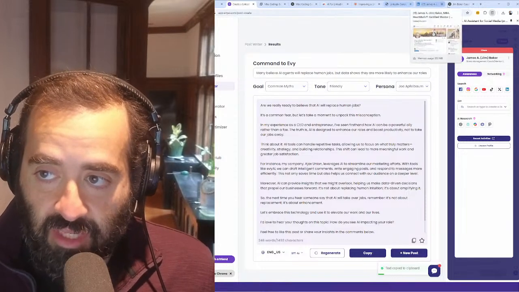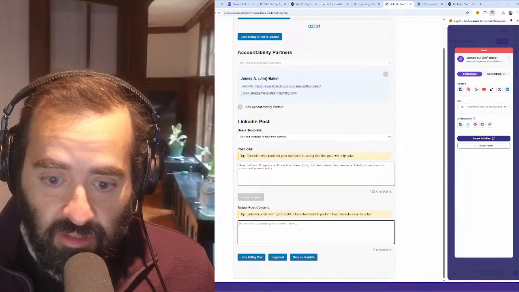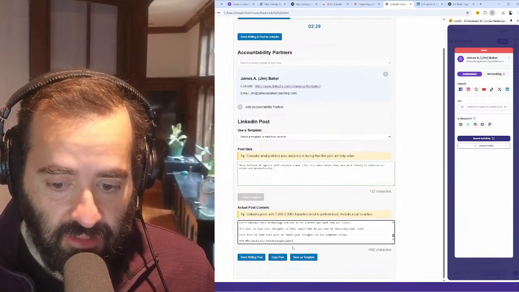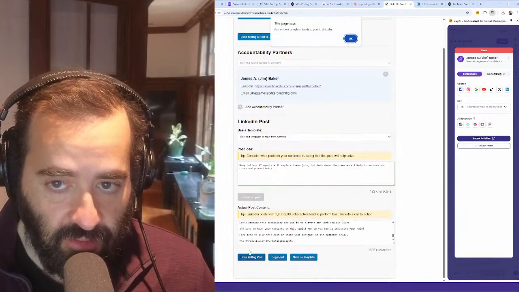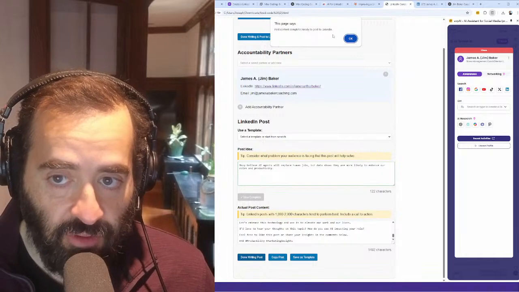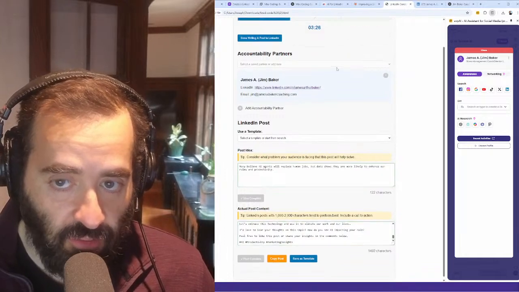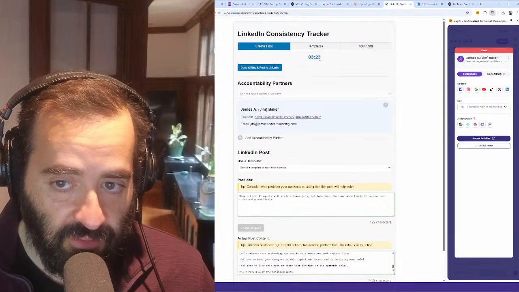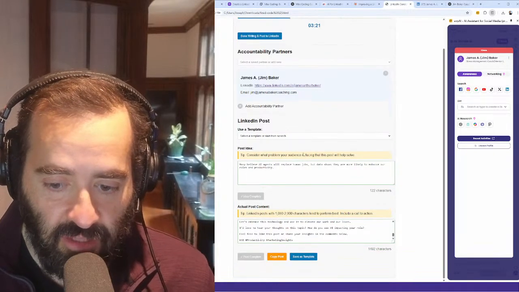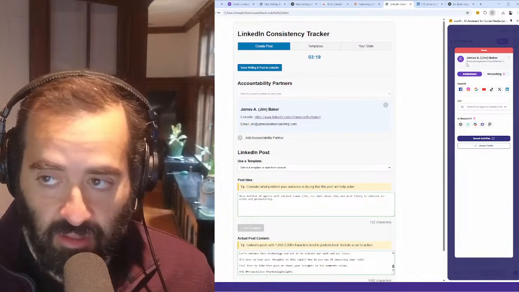And then I'm going to take the post and put it into the consistency tracker to track my consistency. And now I press Done Writing Post, and it says Post Complete. Now get ready to post it on LinkedIn. So all that took me about a minute and 40 seconds so far, right? So then when I'm done, I hit Done Writing here. But I'm not done writing yet.